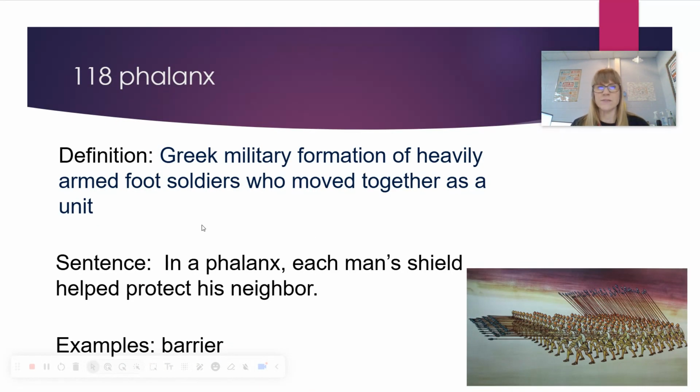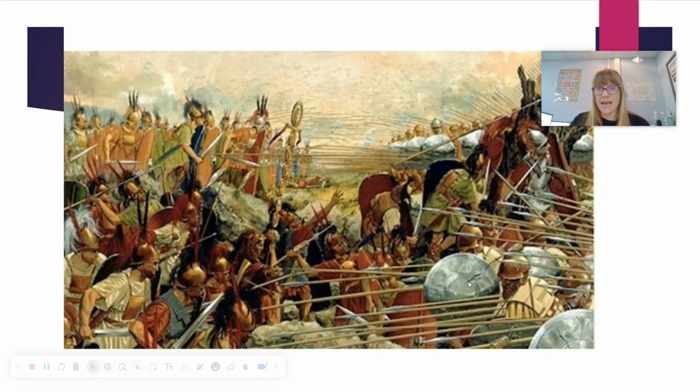I believe this is phalanx. Definition: Greek military formation of heavily armed foot soldiers who moved together as a unit. Sentence: in a phalanx, each man's shield helped protect his neighbor. Example: barrier. So I've seen this in movies, normally like Viking movies. So what happens is they all connect arms, connect shields, put out their spears, and then they just walk as a wall. And as this wall, they don't get broken.